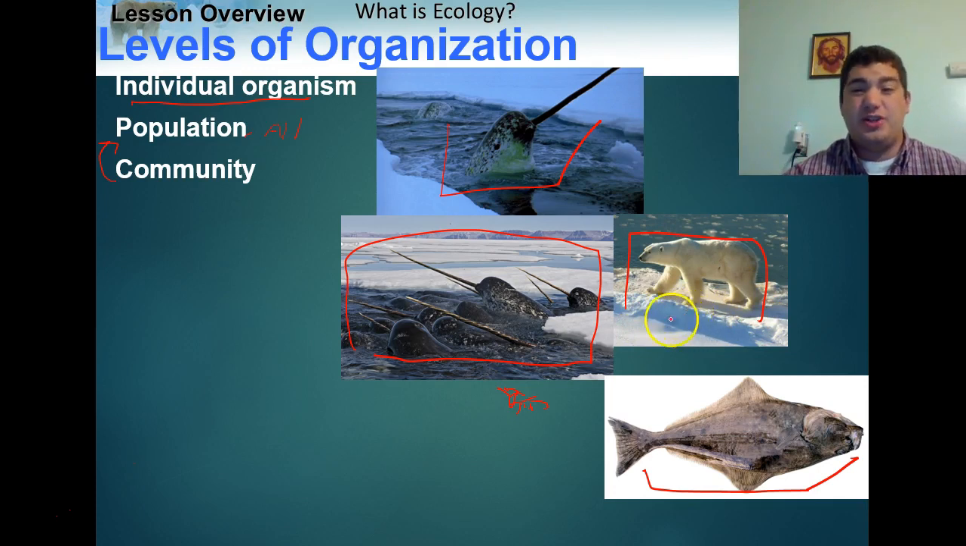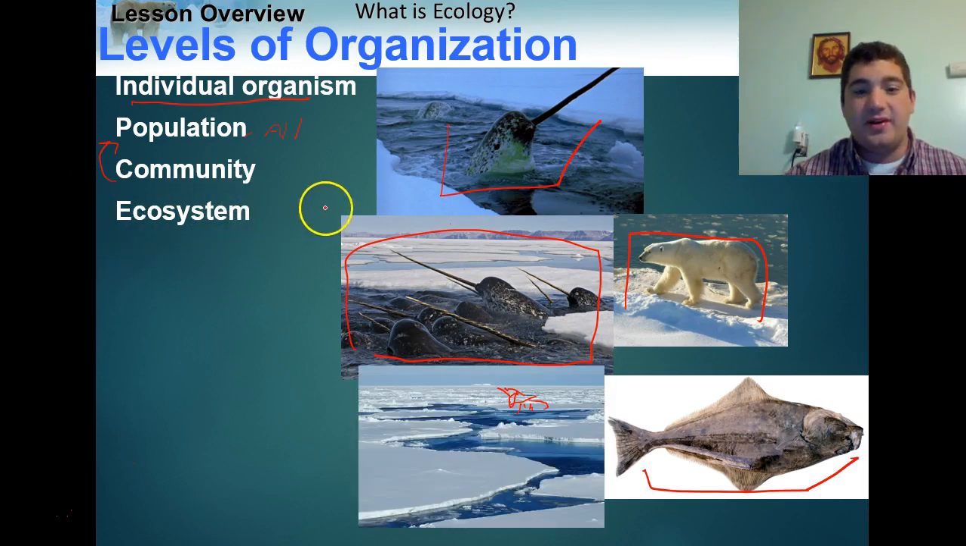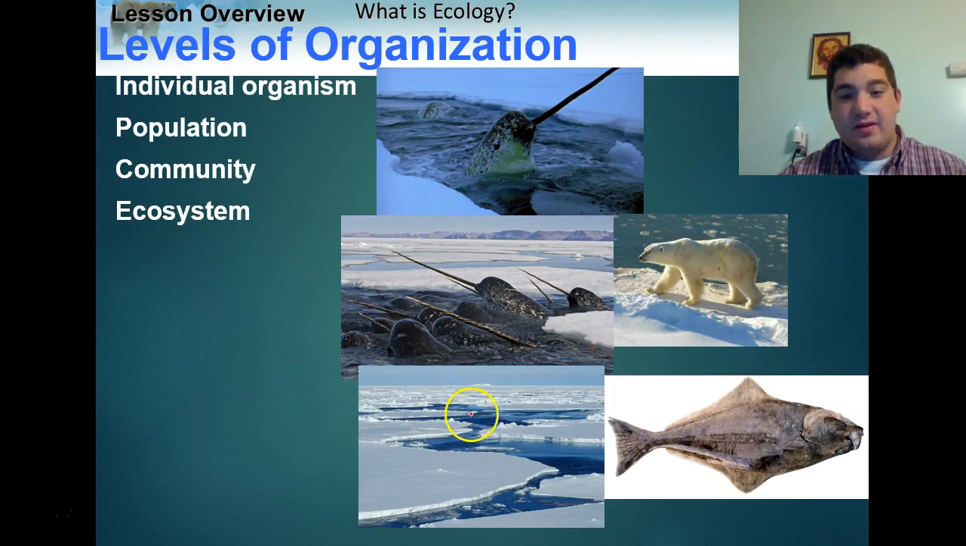The polar bears will actually jump on the ice and attack the narwhals and eat them. Okay, so a community is all the different populations of different species that live together. All right, from a community, we then get an ecosystem, the next step up, right? So an ecosystem is all the different communities plus the physical environment, right?